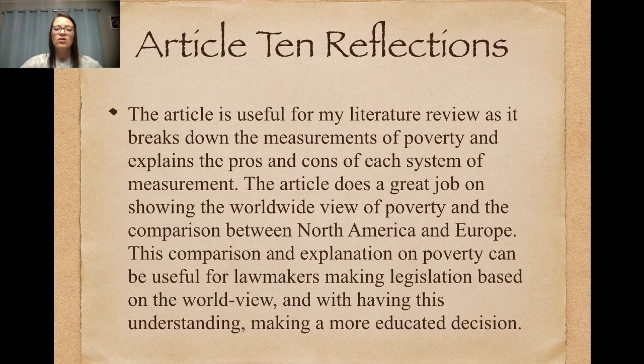My reflections on Article 10 are that it breaks down the measurements of poverty and explains the pros and cons of each system of measurement. The article does a great job on showing the worldwide view of poverty and the comparison between North America and Europe. This comparison and explanation on poverty can be useful for lawmakers making legislation based on the worldview, and with having this understanding, making a more educated decision.